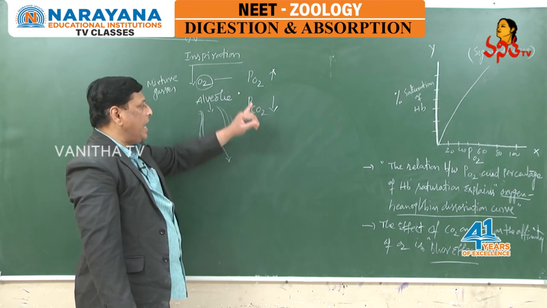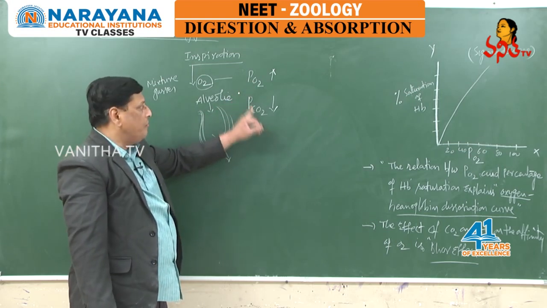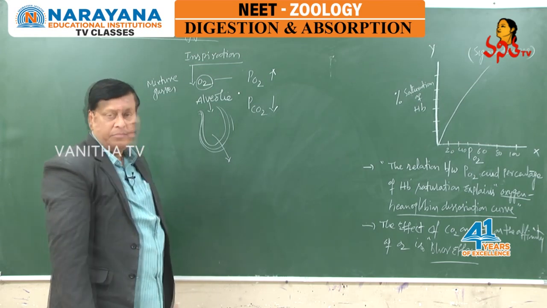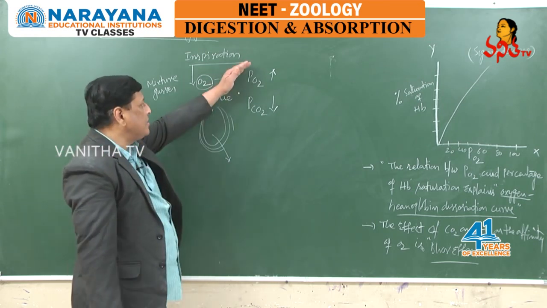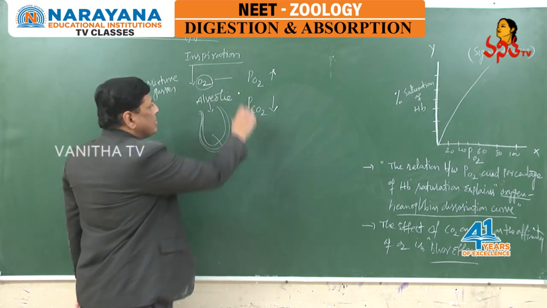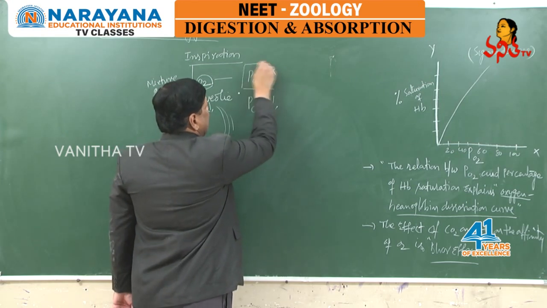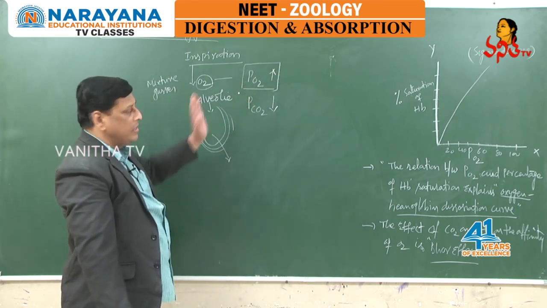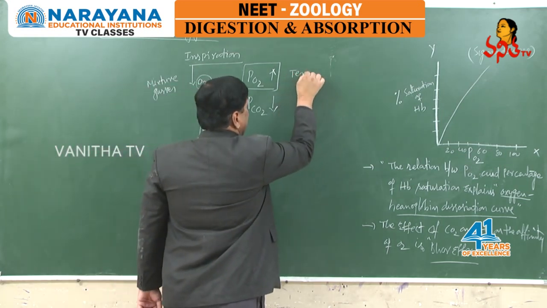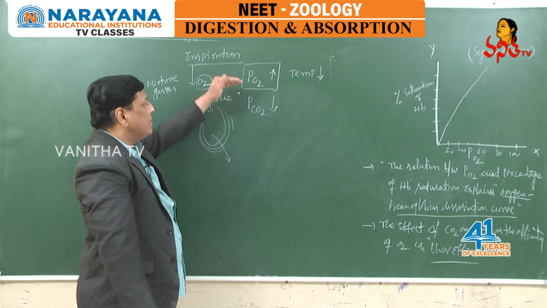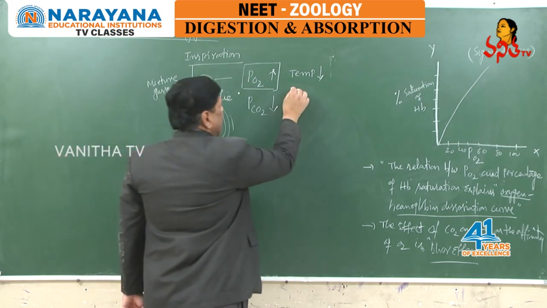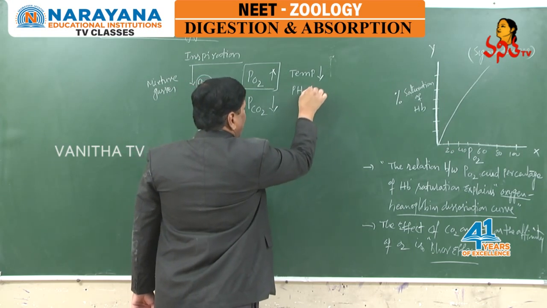Both oxygen and carbon dioxide will show good affinity towards hemoglobin. In spite of that, oxygen is able to diffuse into the blood because its partial pressure is more. Not only this factor, at the alveoli the temperature is less, and as the oxygen partial pressure is more, the pH value will be more.